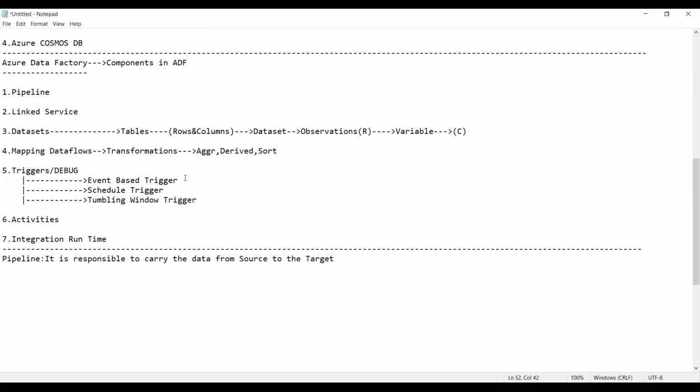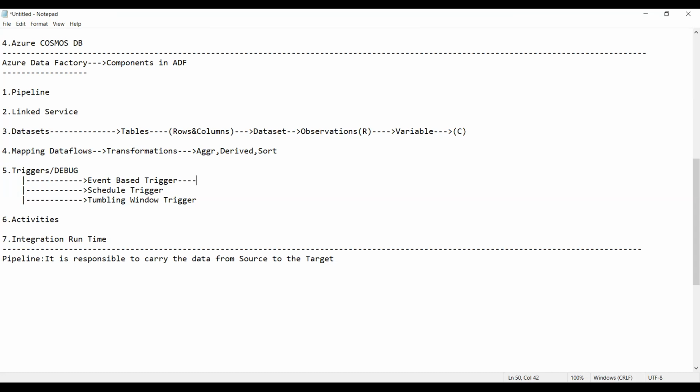Guys, what is an event trigger? When an event happens, it will run automatically. For example, I will fix that every last day of the month, this pipeline should run. Can you tell me what the last days of the months can be? 30, 31, 28. Am I right or not? Yes, sometimes 29 also. So that is an event. When that event comes, this trigger will run. You give it as event based.